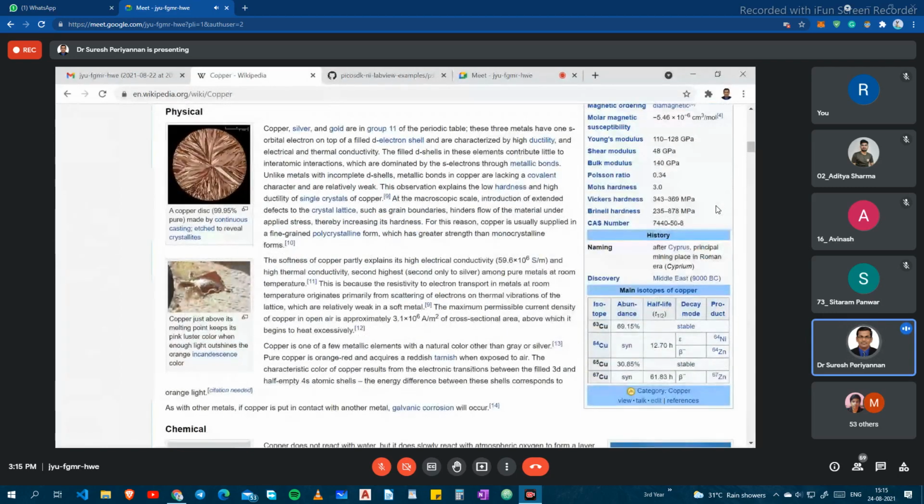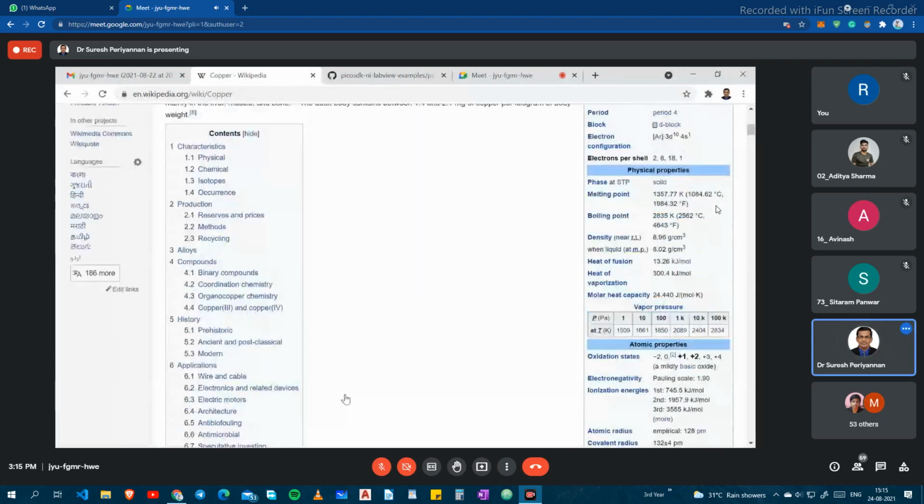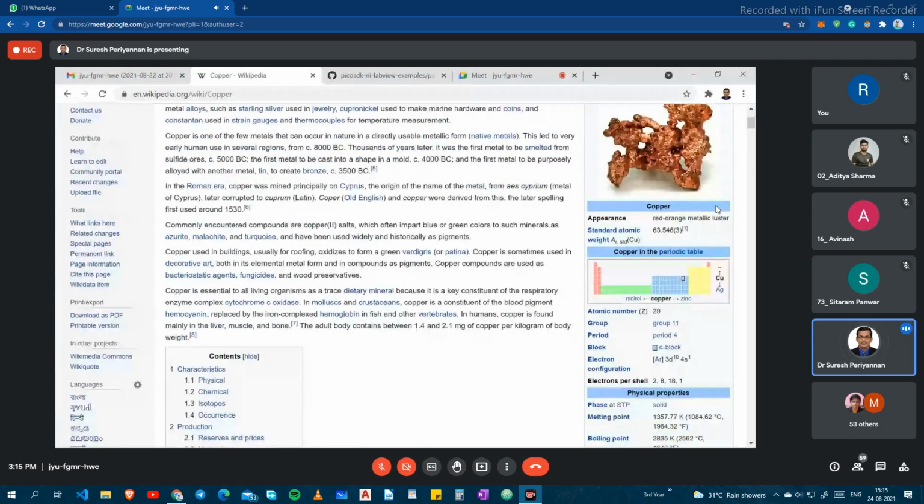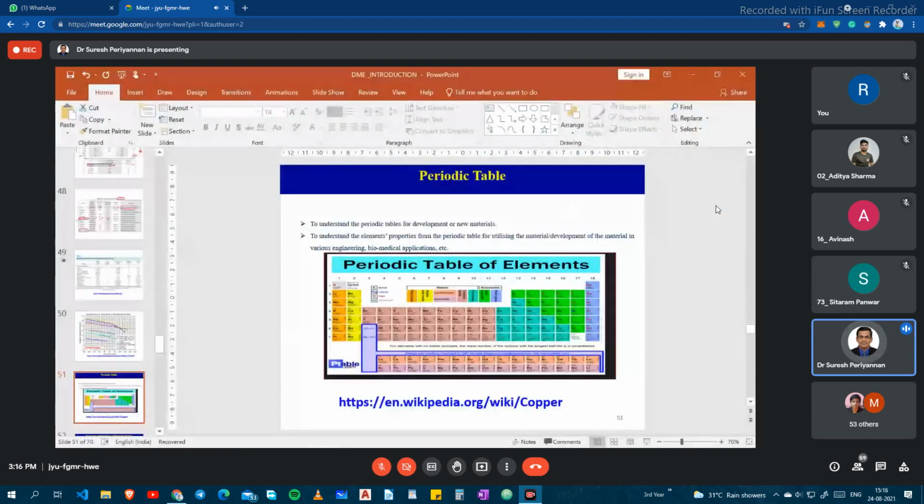Please try to access this periodic table. You can get a lot of information. That's what I put here, especially this table.